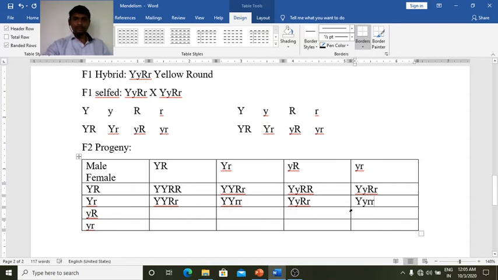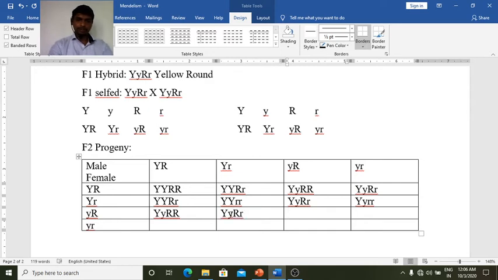Okay, so we are making such combinations by combining the alleles from male and female gametes that have been formed after the selfing of F1 hybrids. Here we write capital Y small y, capital R capital R. Here capital Y small y, capital R small r.